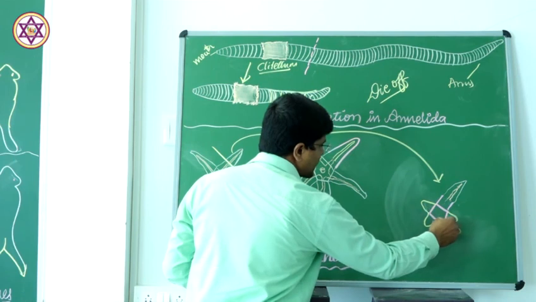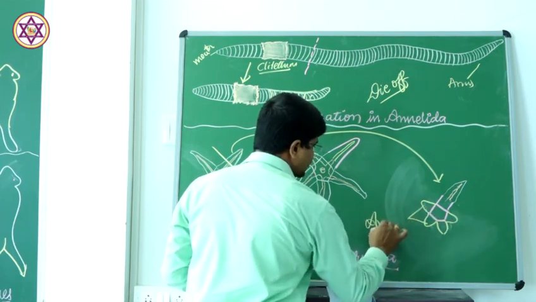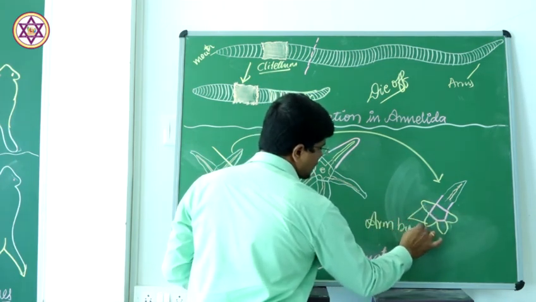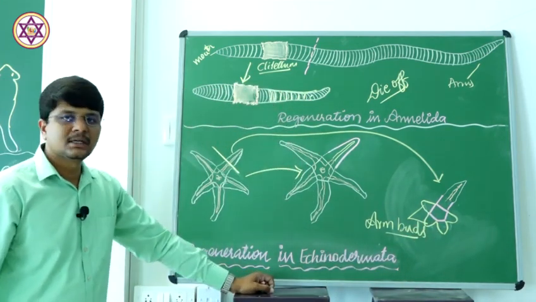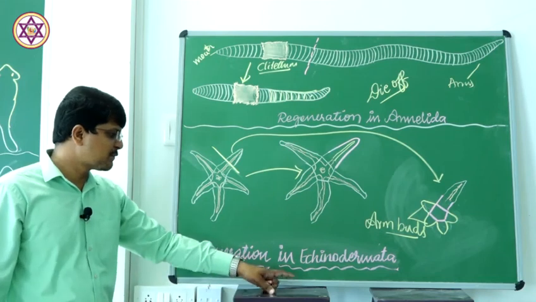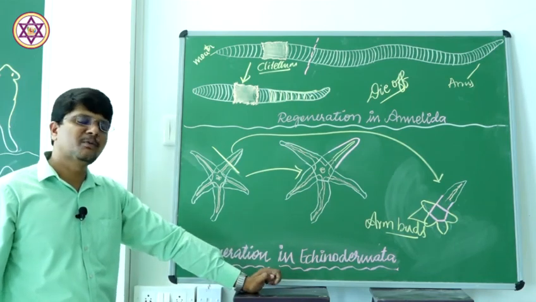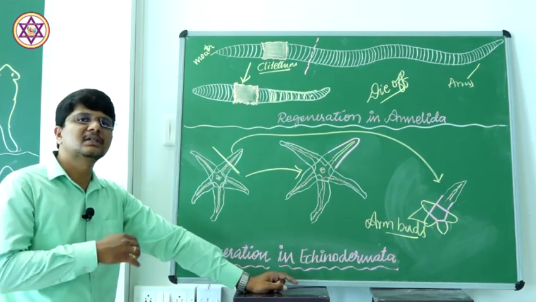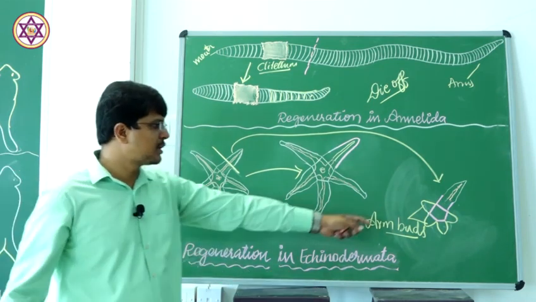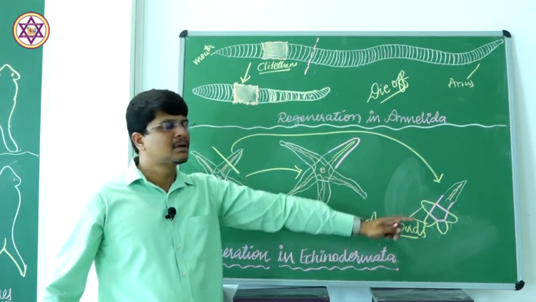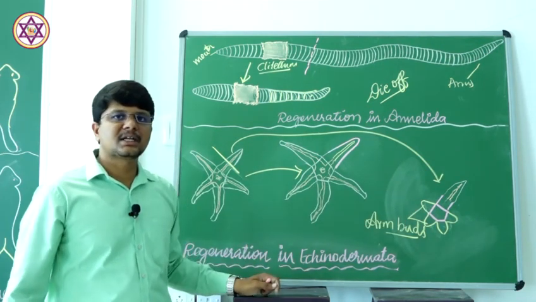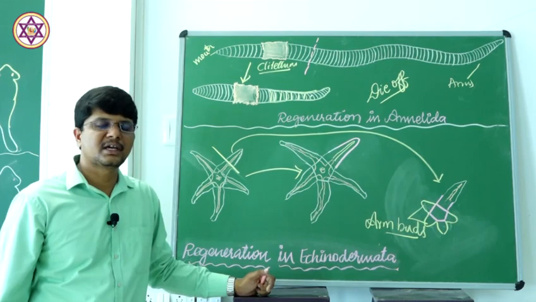These are the arm buds. But the regeneration in echinodermata is very slow, taking years to regrow into an entire, complete individual. And this is about the regeneration capacity in the case of invertebrates.